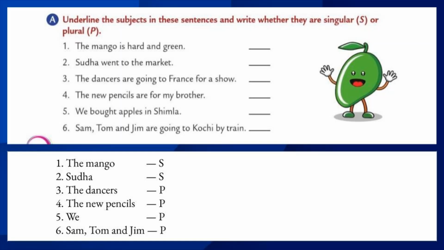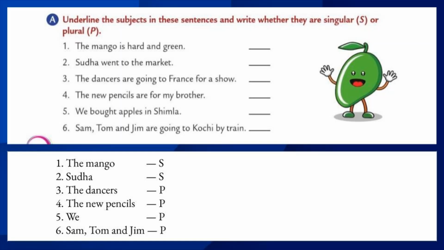Let's move to the fifth one. We bought apples in Shimla. What is the subject? We. We means that is plural. Plural. Yes or no? We means not only one person. It talks about more than one. So underline the subject we and write the letter P.